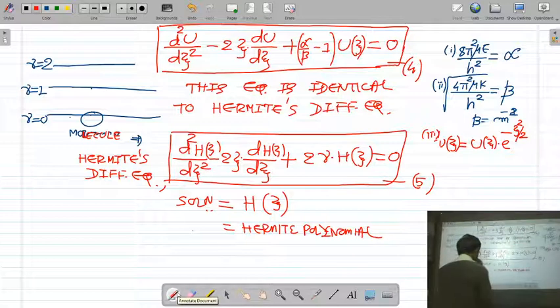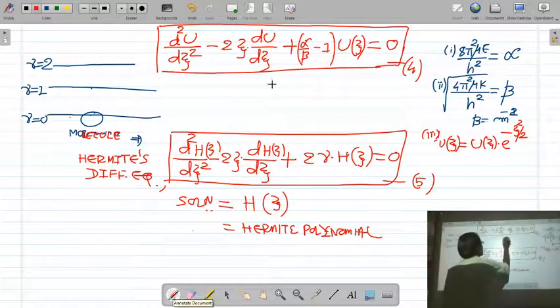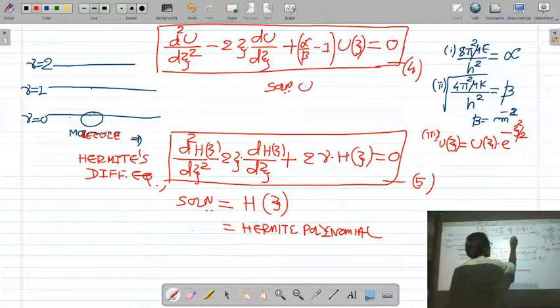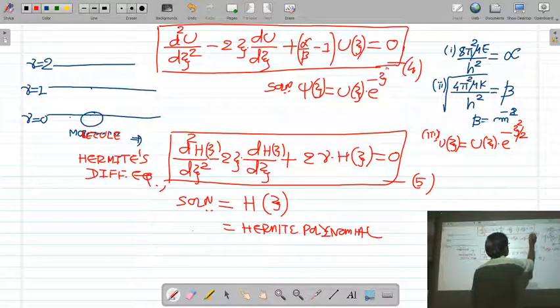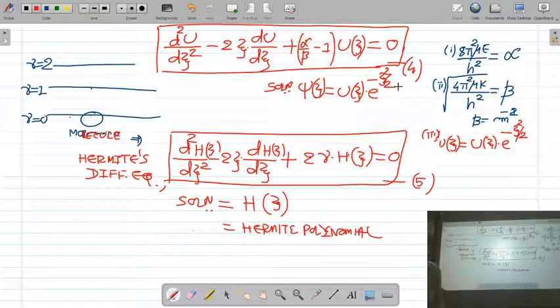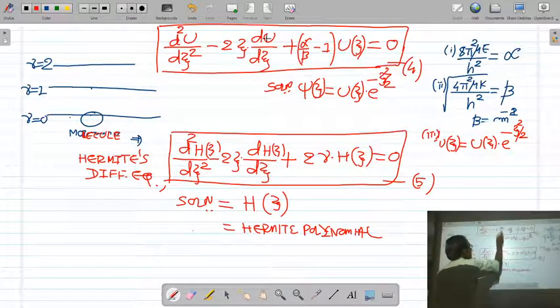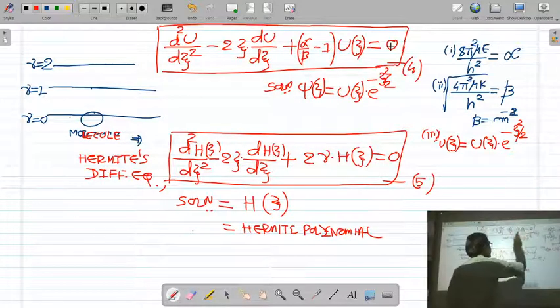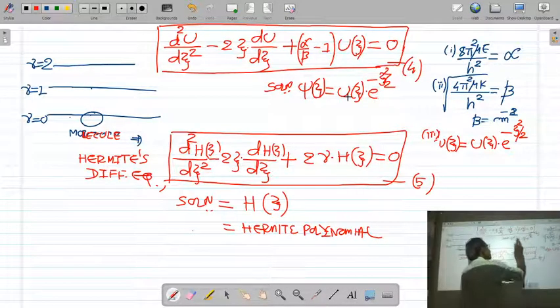And our equation has solution psi is equal to u(xi) into e raised to minus xi square by 2. Okay, so I have written both the equations. Our dimensionless Schrodinger equation of harmonic oscillator is d square u upon d xi square minus 2 xi du upon d xi plus (alpha upon beta minus 1) u(xi) is equal to 0. Its solution is psi, which is e raised to minus xi square by 2 into unknown polynomial u(xi).